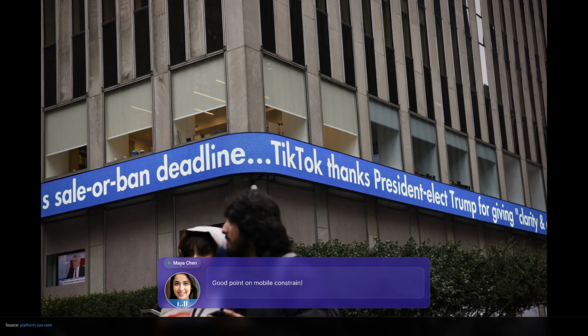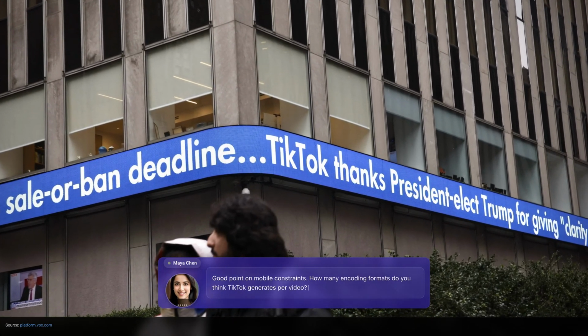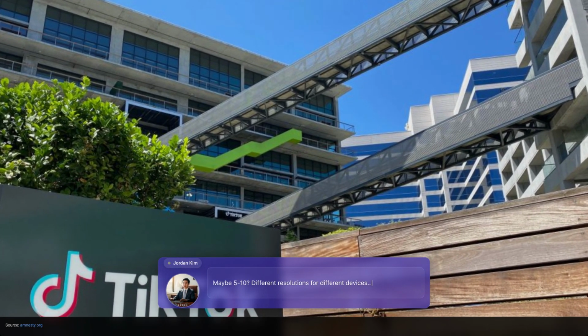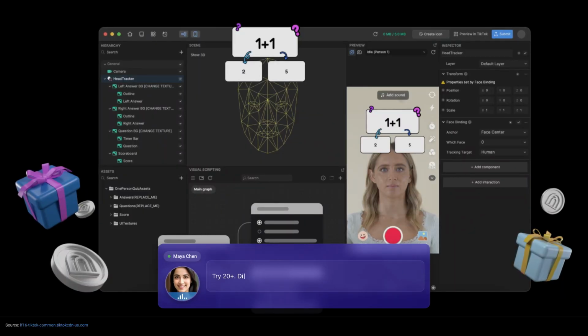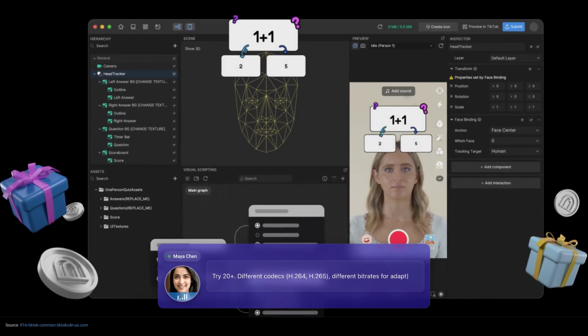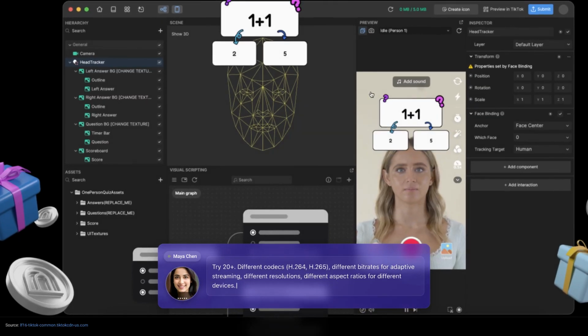Good point on mobile constraints. How many encoding formats do you think TikTok generates per video? Maybe 5 to 10, different resolutions for different devices. 1080p, 720p, 480p. Try 20 plus. Different codecs, H.264, H.265, different bitrates for adaptive streaming, different resolutions, different aspect ratios for different devices.